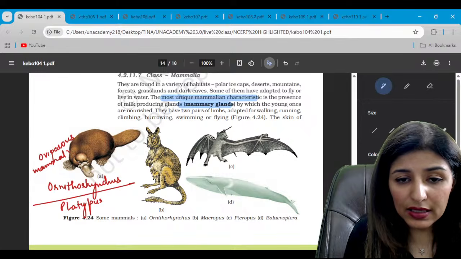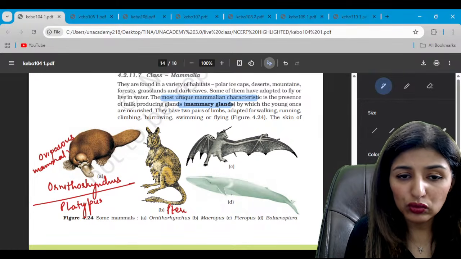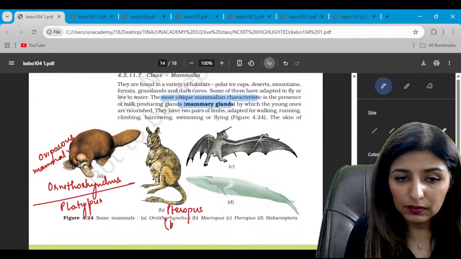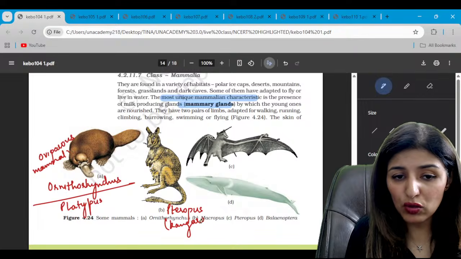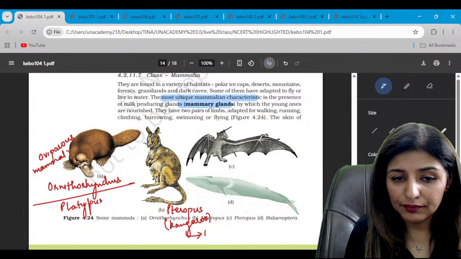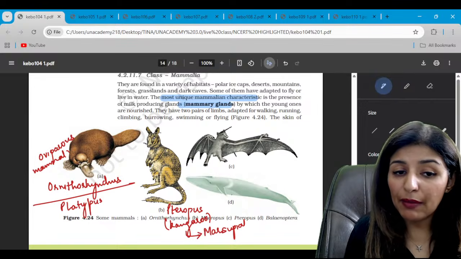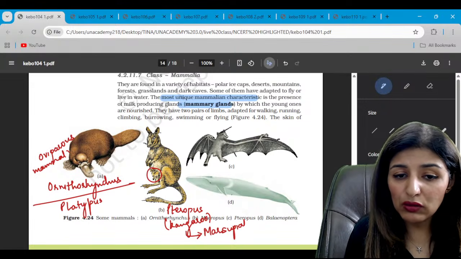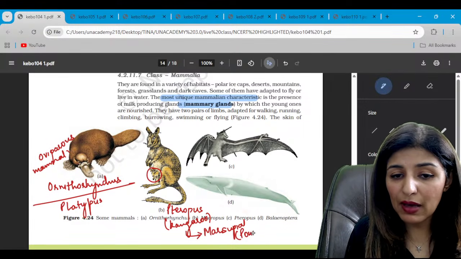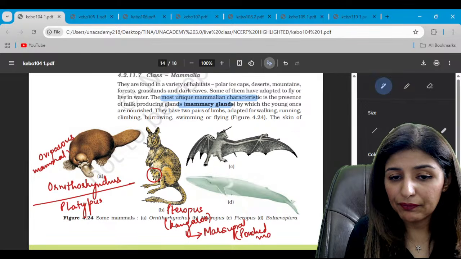Right? This is kangaroo. Marsupial, pouched mammal. Marsupial means they have a pouch. Do you see the young one in the pouch? So marsupial or the pouched mammals.